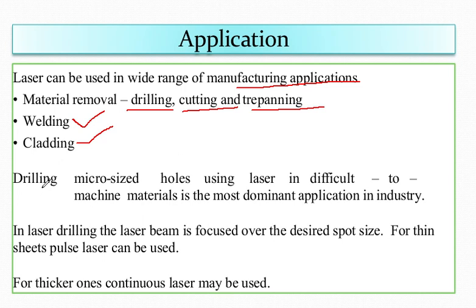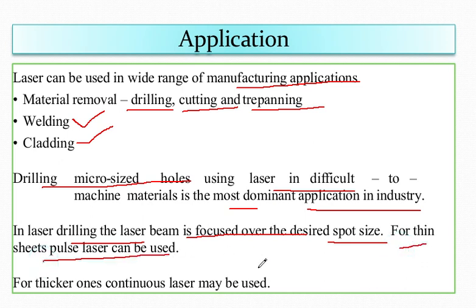Now drilling micro-sized holes using laser is difficult, and machining such holes is also the most dominant application in industry. In laser drilling, the laser beam is focused over the desired spot size. For thin sheet, pulse laser can be used.